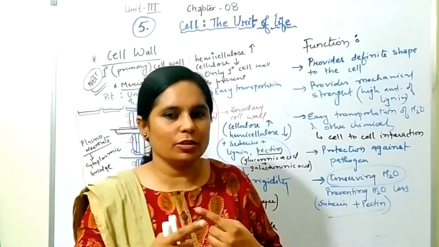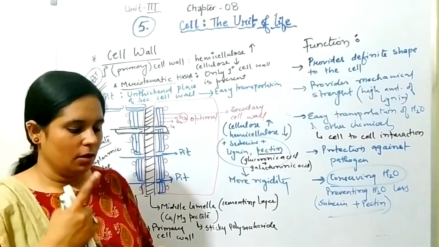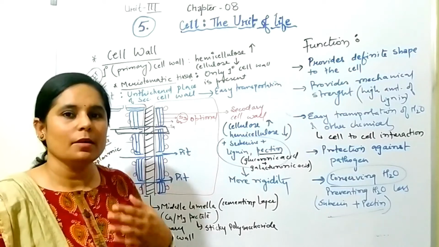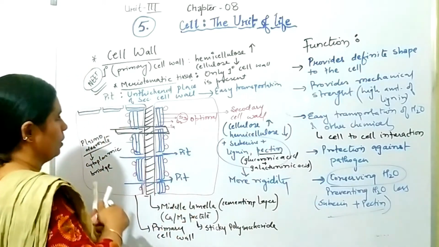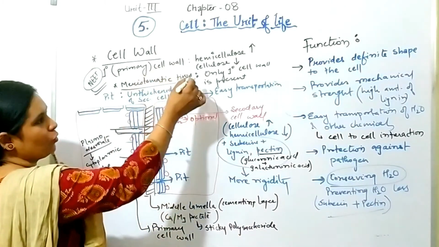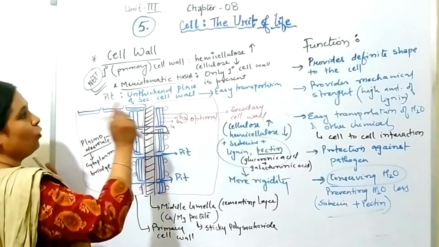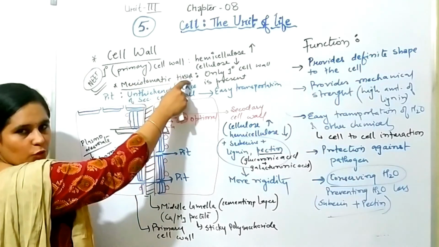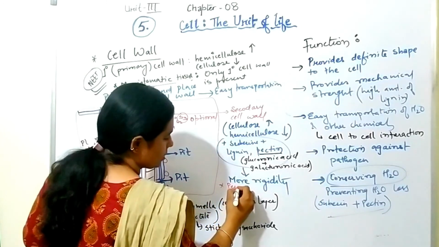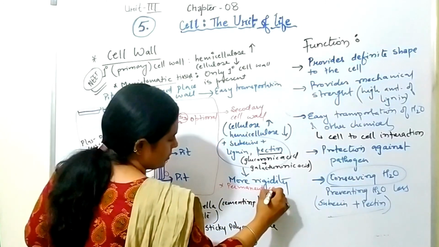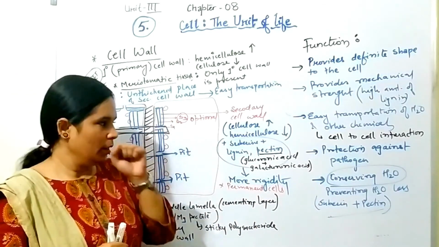Fine. In today's lecture, we have discussed about the cell wall. Who has discovered it? What are the functions? How it forms by middle lamella, by primary cell wall, then secondary cell wall. So I have told you that primary cell wall you will find in all cells. Mature, immature, in all cells you will find. But you won't find the secondary cell wall in meristematic tissue. Secondary cell wall is there in permanent cells, because of that they have lost the capacity of cell division.